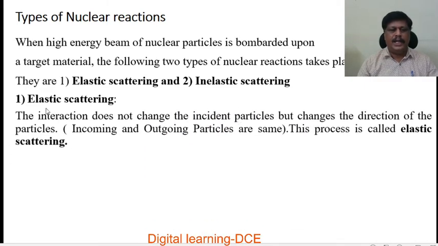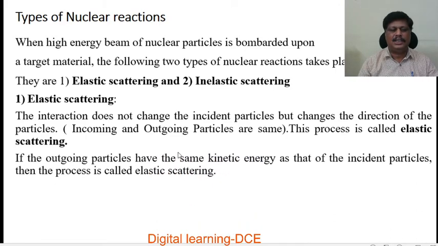If the interaction does not change the incident particle but changes the direction of the particles, that is, incoming and outgoing particles are the same, that is, the bombarding particle and ejectile are the same, this process is called elastic scattering.